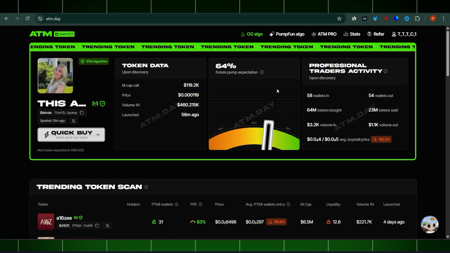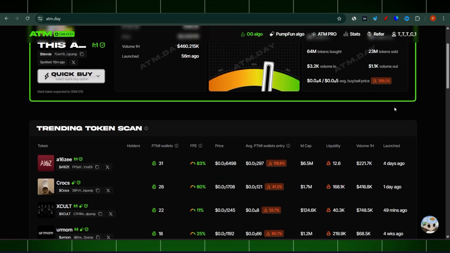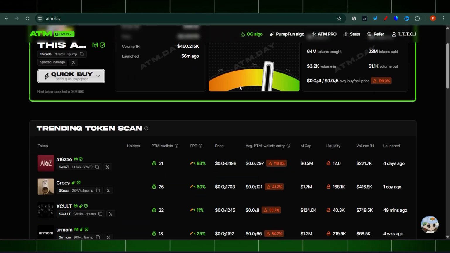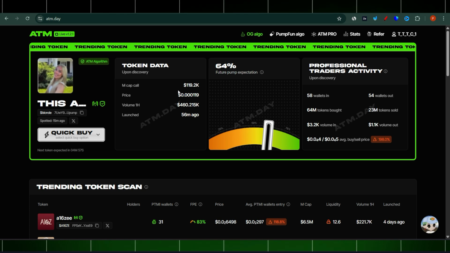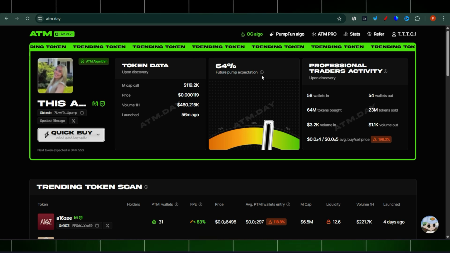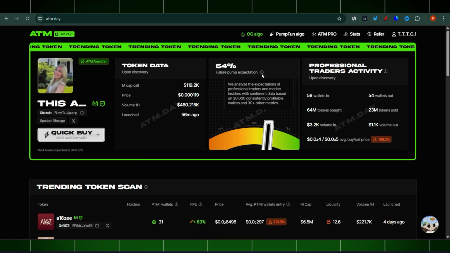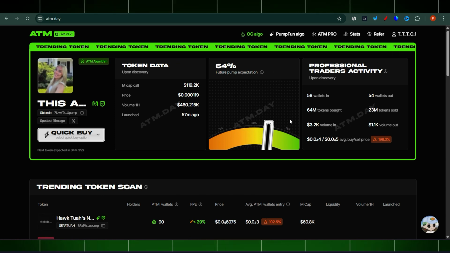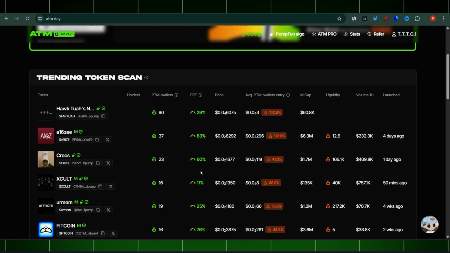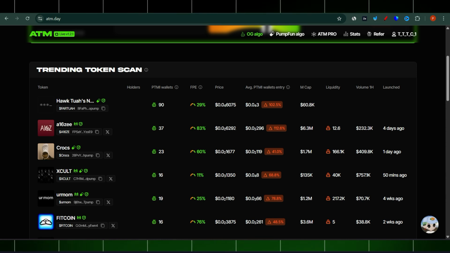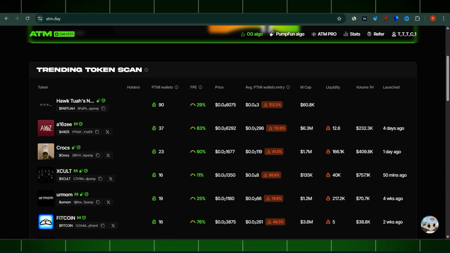So they have their own algorithm inside the platform, and they establish this based on that algorithm and on those 20,000 consistently profitable wallets. It's not a golden nugget where every coin from here will be profitable. It's not like that, but some of them might be profitable.